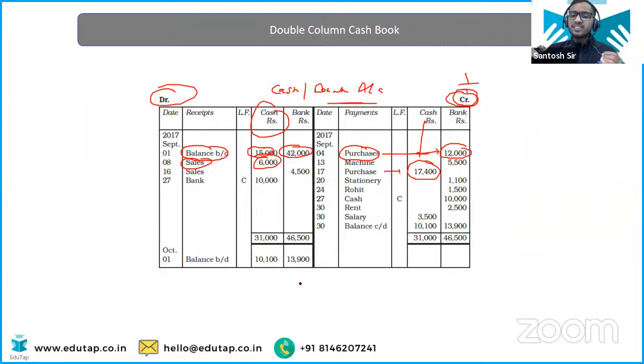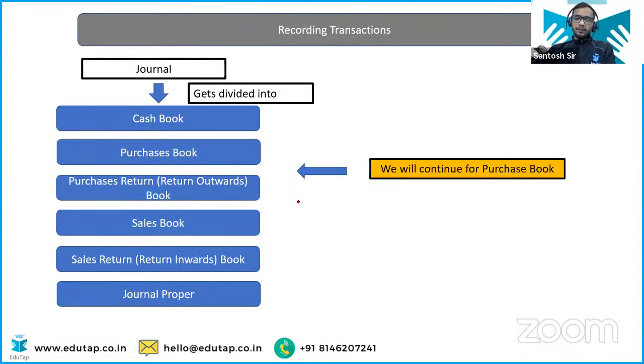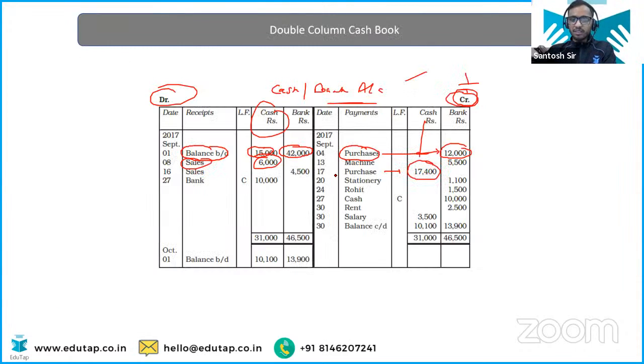Okay, what is the double entry system? That means at least one account is getting debited and another account will be credited. At least 2 accounts will be impacted. This is what double entry system is, and that we got from the dual aspect concept. Double entry system says that all the debits will be equal to all the credits. Clear? Okay. Now we will move ahead with the purchase book and just keep writing your doubts if any. I think you don't have any doubt for right now because everything was very easy.